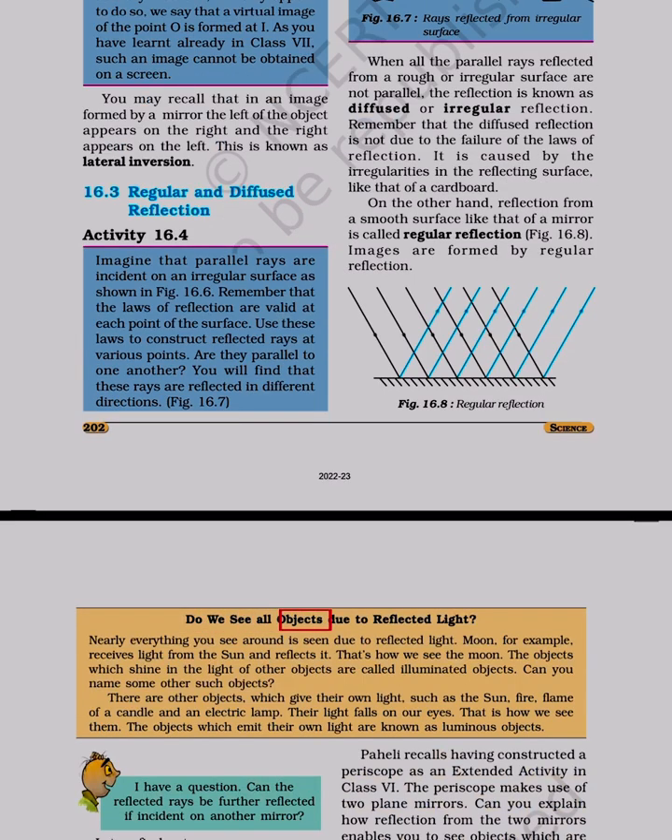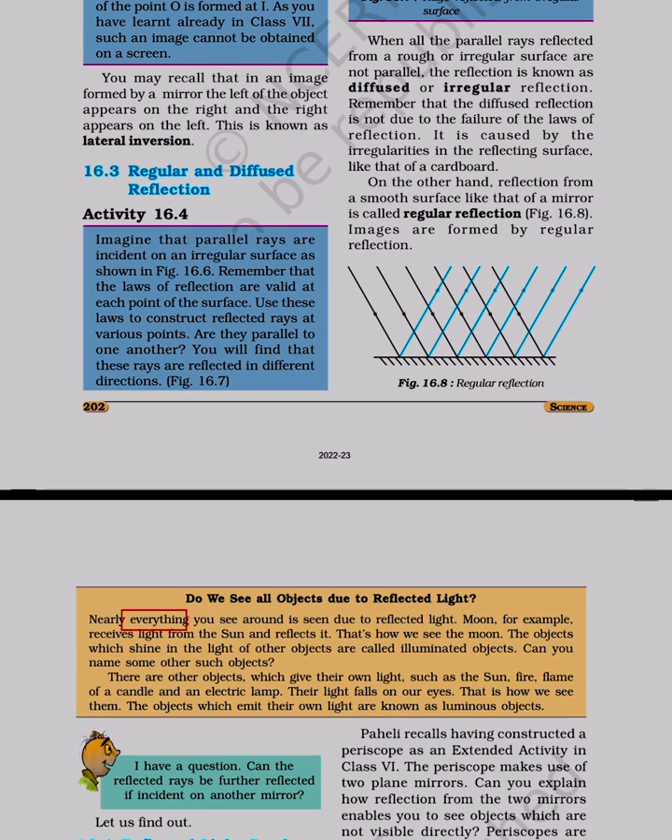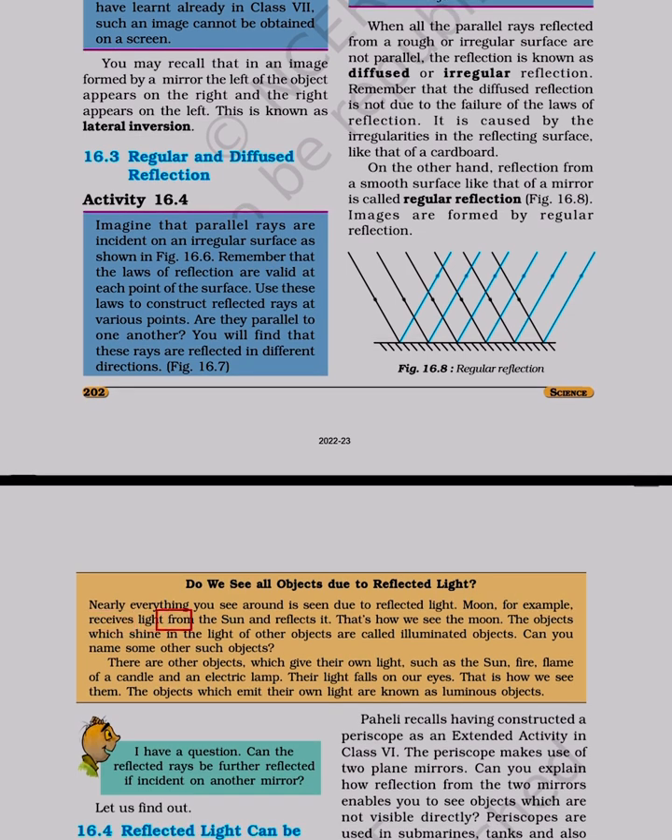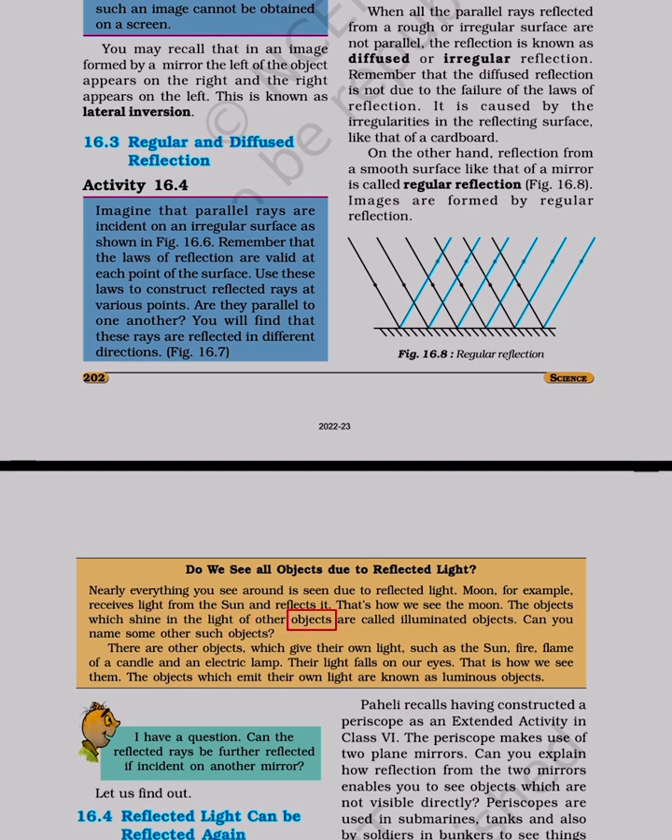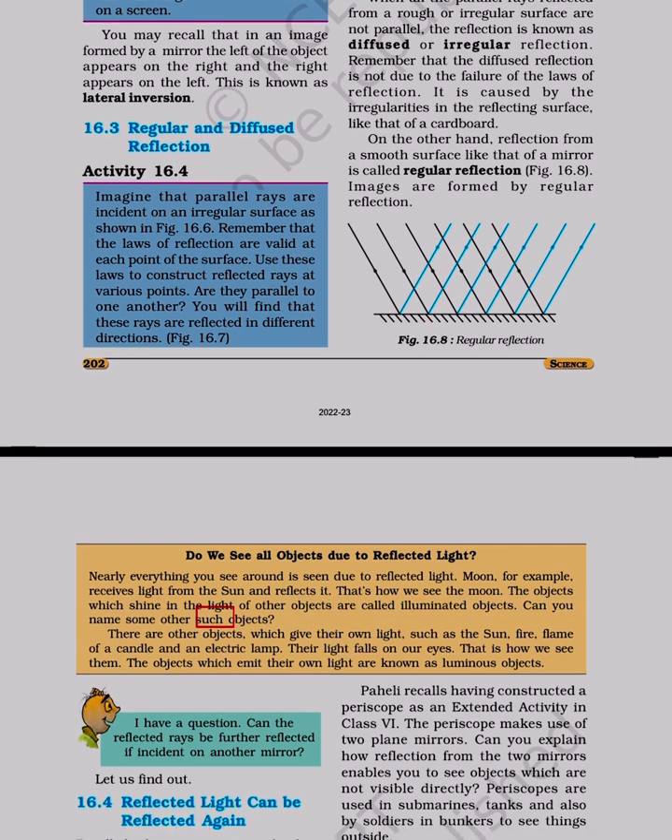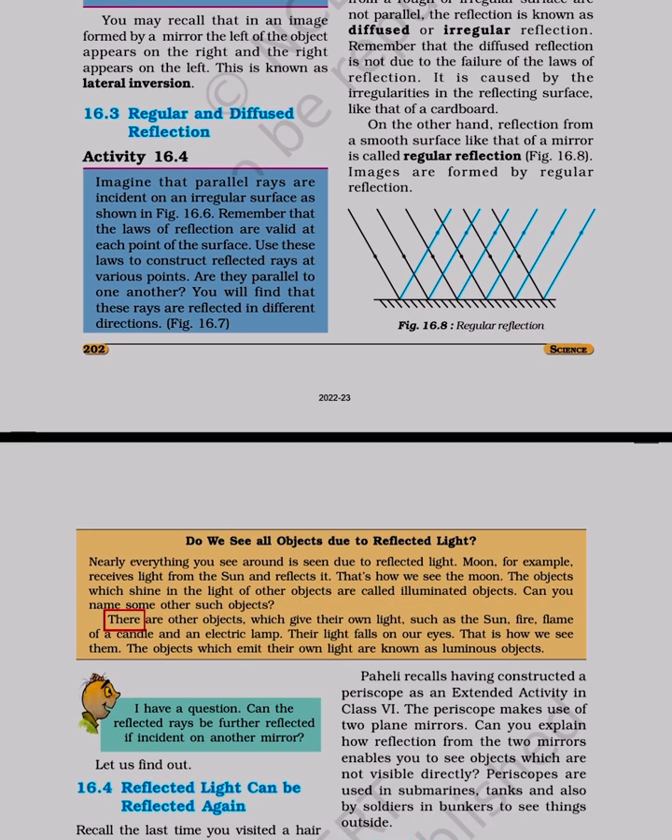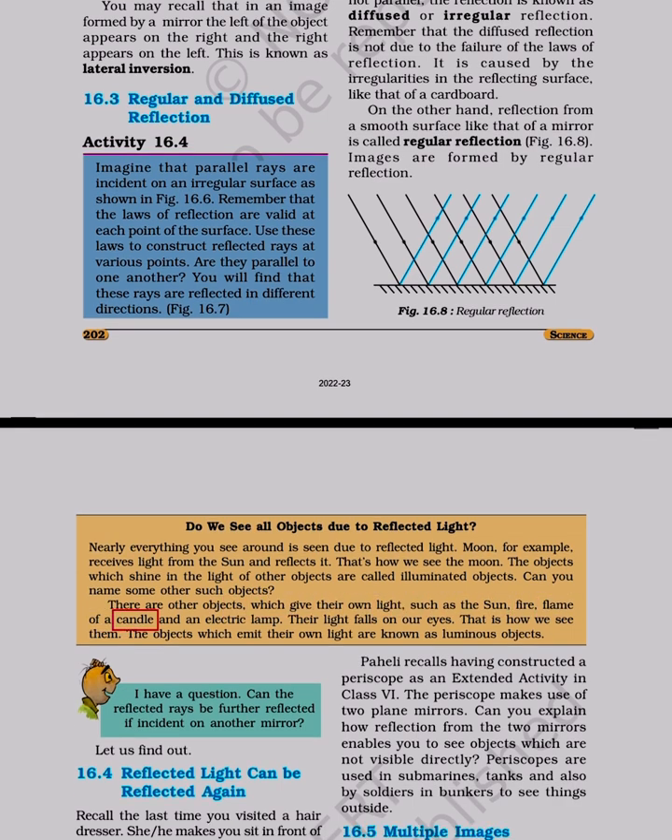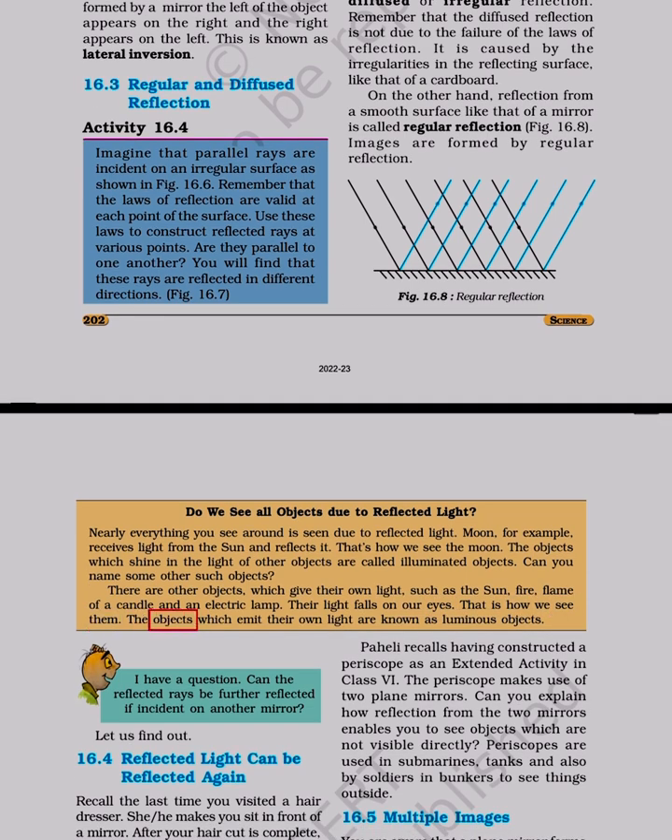Do we see all objects due to reflected light? Nearly everything you see around is seen due to reflected light. The moon, for example, receives light from the sun and reflects it. That's how we see the moon. The objects which shine in the light of other objects are called illuminated objects. Can you name some other such objects? There are other objects which give their own light, such as the sun, fire, flame of a candle and an electric lamp. Their light falls on our eyes. That is how we see them. The objects which emit their own light are known as luminous objects.